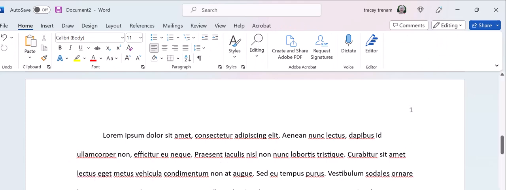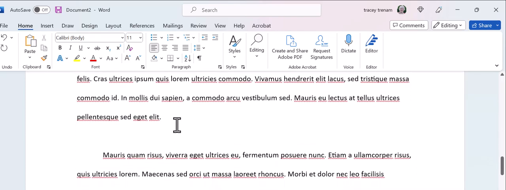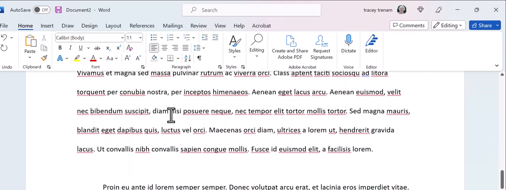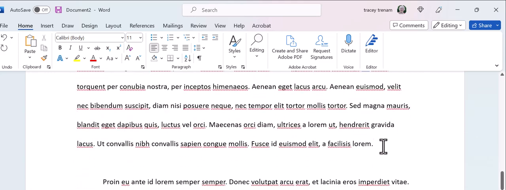The lorem ipsum adds extra spaces between paragraphs. You do not want this, so I'm just going to delete that. If you're typing along, you won't have this extra problem.